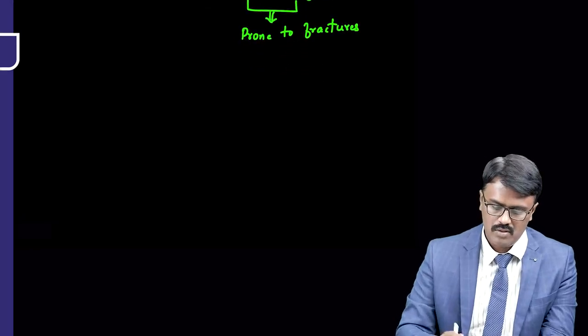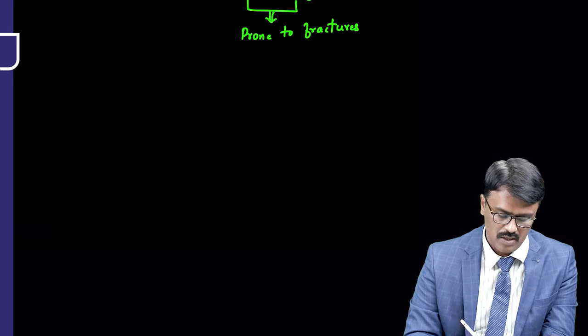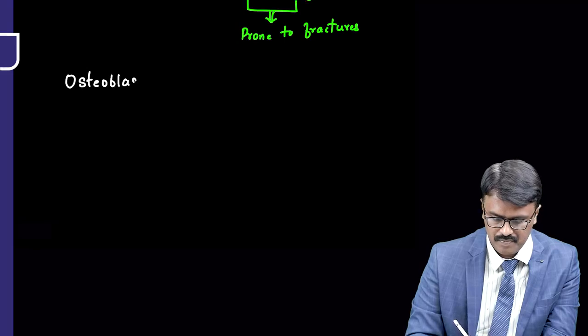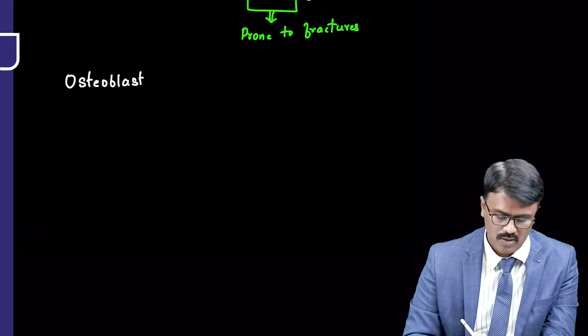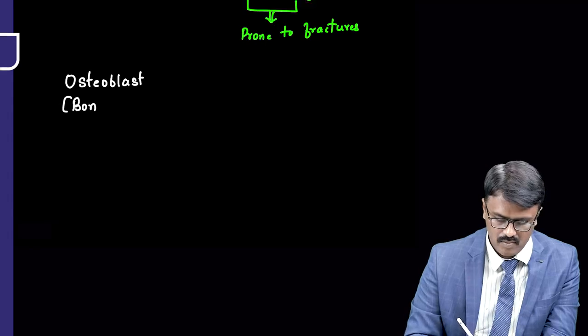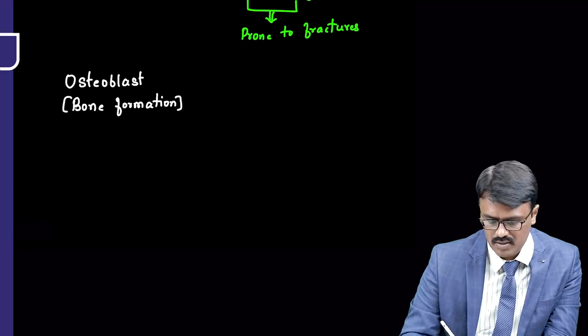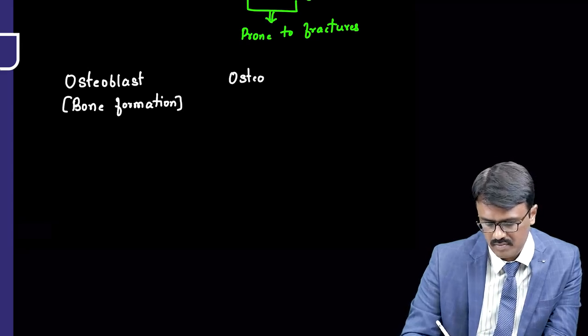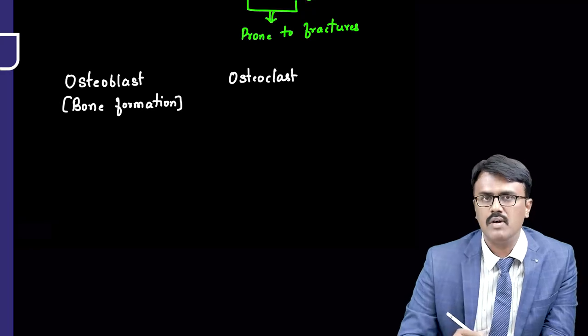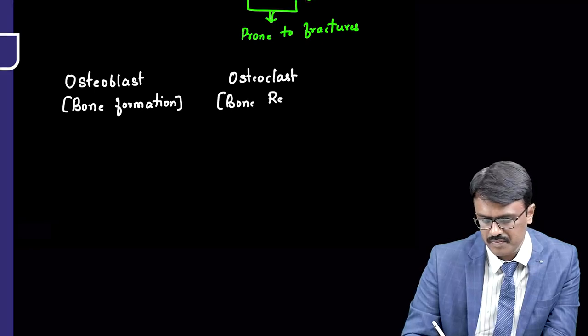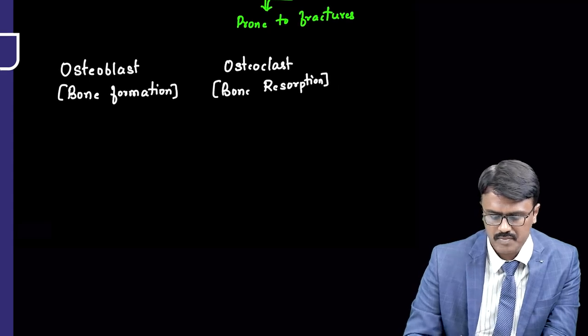I told you there are two important types of cells. One is called osteoblast. Osteoblast is required for bone formation. And one more cell is osteoclast. Osteoclast is the one responsible for bone resorption. So it is going to do bone resorption.